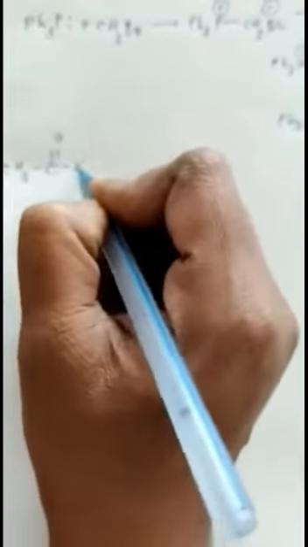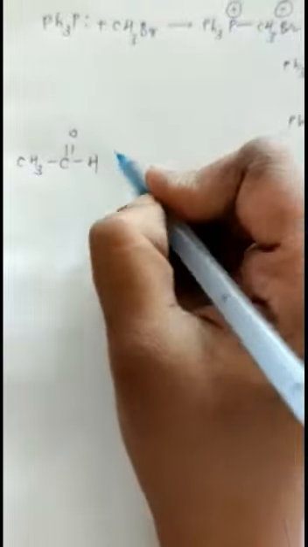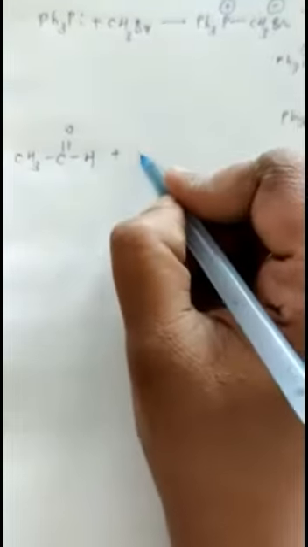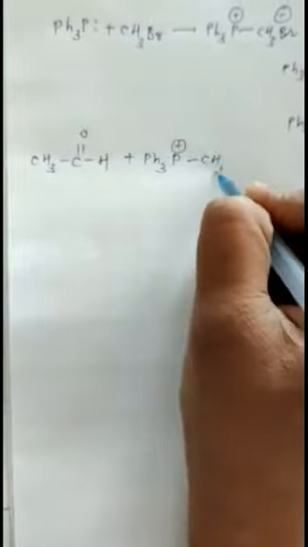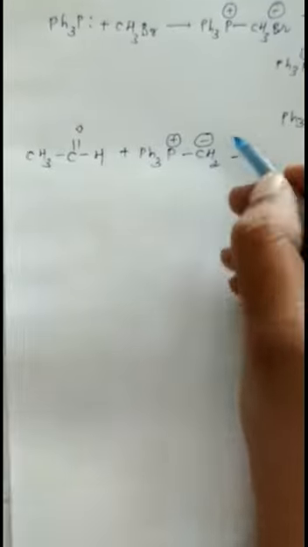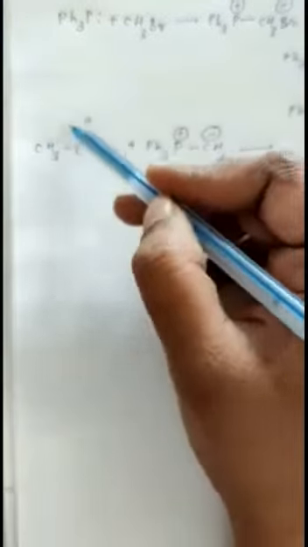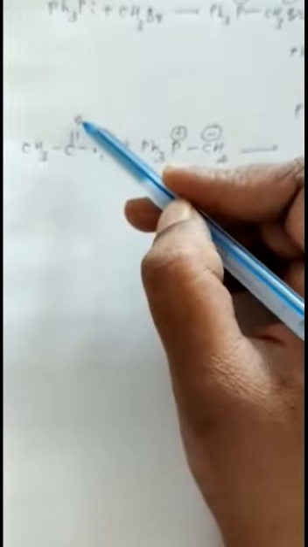How? Let's see. Suppose we take an aldehyde, first the aldehyde, that is acetaldehyde. This acetaldehyde reacts with that phosphorus halide, and what happens? Simply, instead of double bond O, it is replaced by double bond CH2.